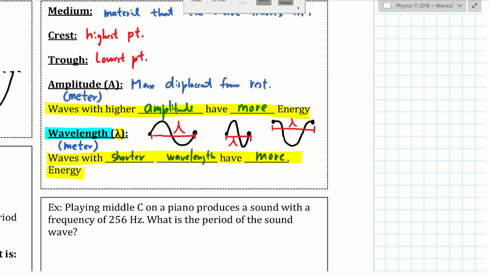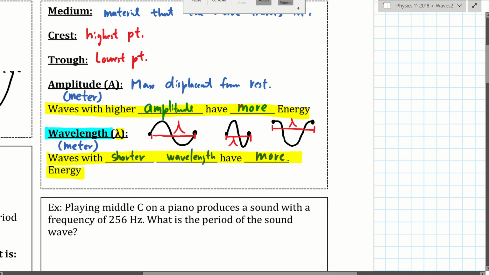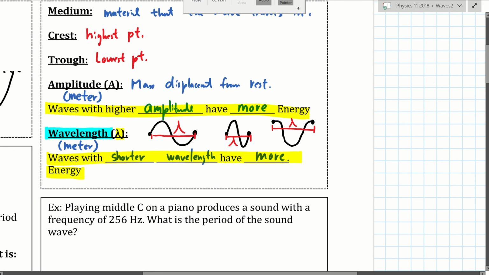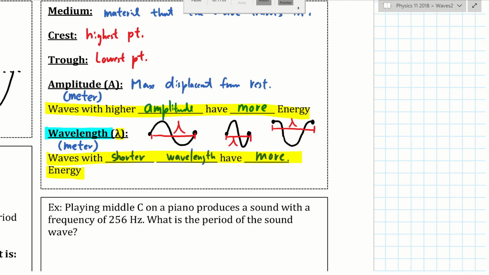Now, you know that in order to generate the wave that I'm circling right now, you need to move your arm more rapidly than the one that is on the left, right? So which one costs more energy to actually generate? The one that has shorter wavelength. Therefore, it carries more energy to the other side. You're moving the stuff more rapidly. Of course, it carries more energy to the other side.